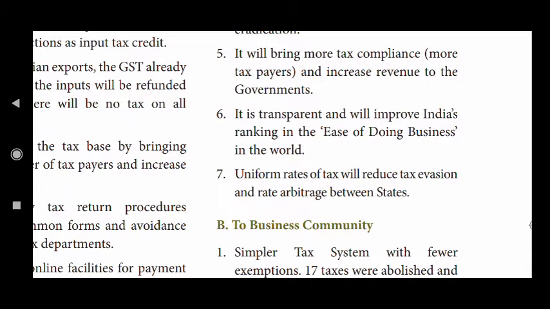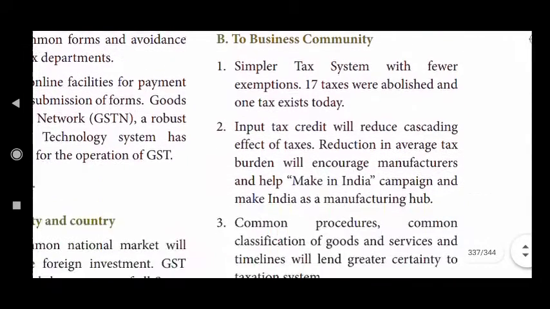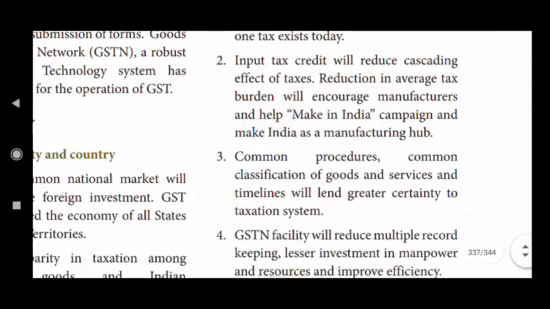Uniform rates of tax will reduce tax evasion and also the rate arbitrage between the states, and it is the simplest tax system. Input tax credit will reduce the cascading effect of taxes. A reduction in average tax burden will encourage the manufacturer and help the Make in India campaign and Make in India as a manufacturing hub.